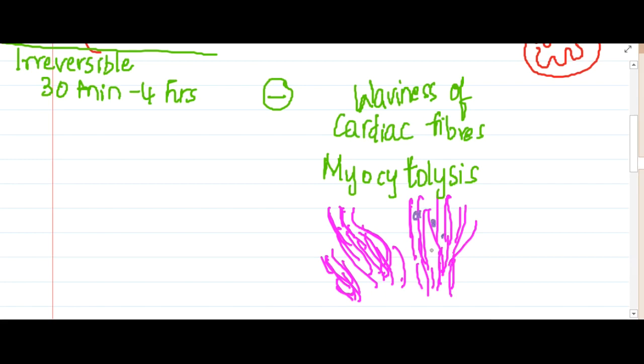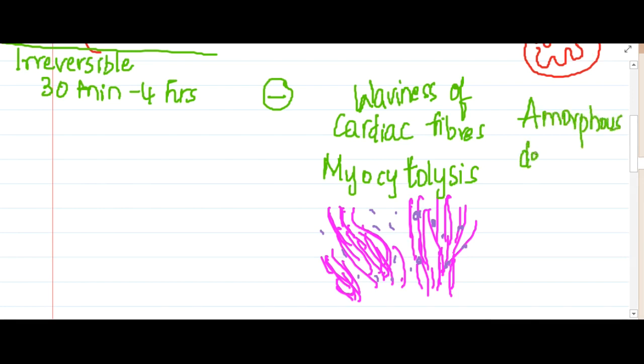In these cells I am not drawing nuclei because the nuclei are lost. Those cells where the nucleus is not there have degraded, that is, they are dead. That is myocytolysis.